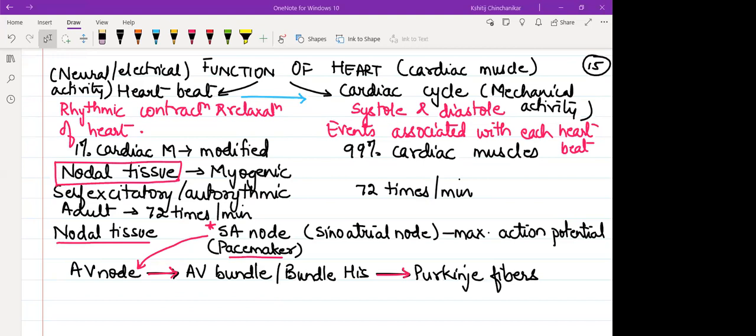Self-excitatory, Atharv, means, see, any neural tissue, or in this case nodal tissue, will generate a nerve impulse when some sort of energy is provided to them.